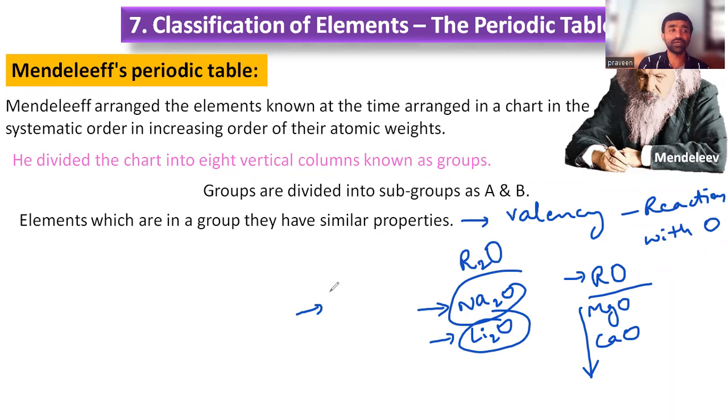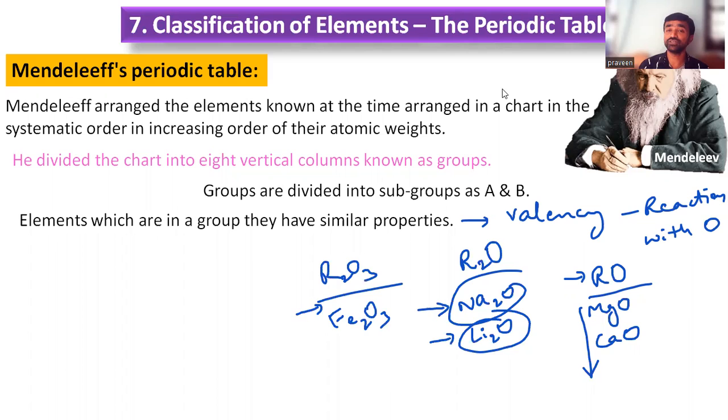Maybe they are giving you R2O3, like this. So many he thought. Suppose Fe2O3. So valency was predicted in the chemical composition reactions, right?